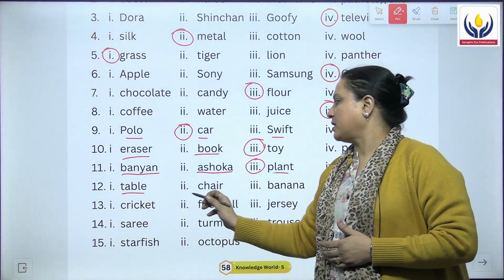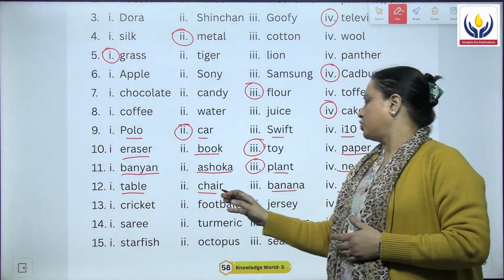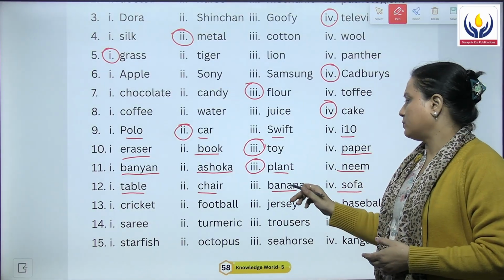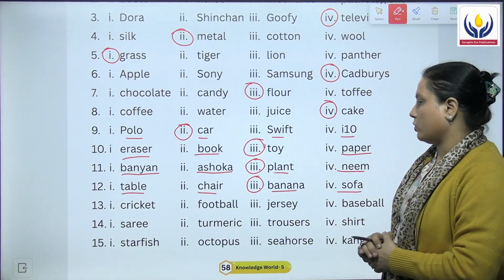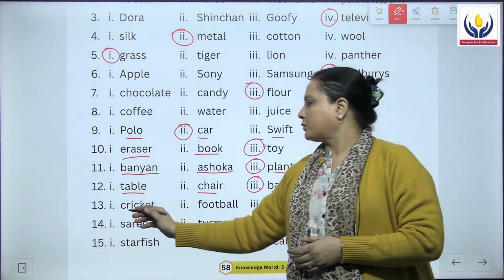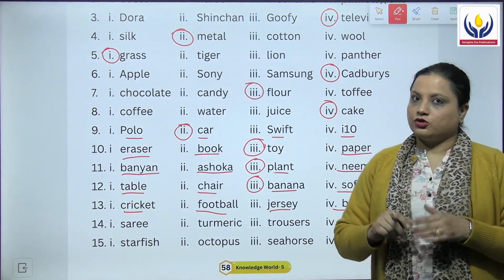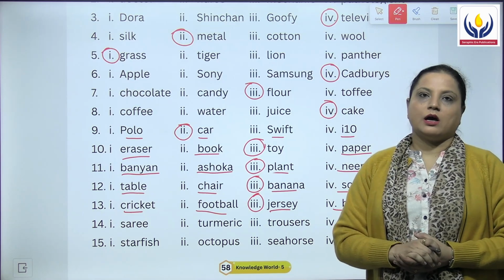12th is table, chair, banana and sofa. Table, chair and sofa are the furniture, whereas banana is an eatable product or it's a fruit. Hence, this is the odd one out. Next we have cricket, football, jersey and baseball. So, jersey is not a game. This is the odd one out.